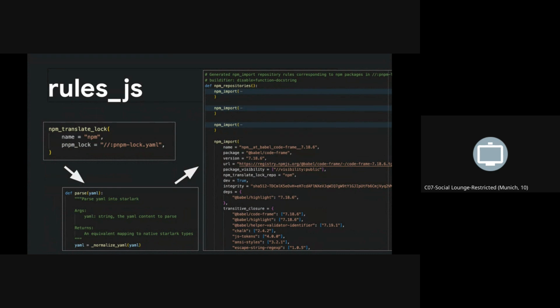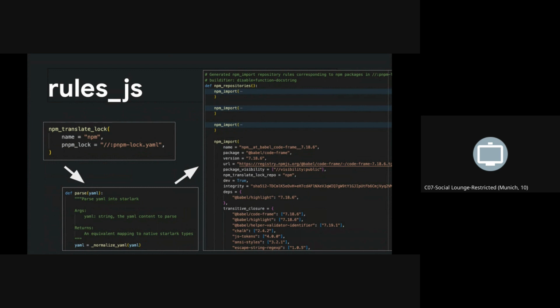So with rules_js, what we did was we depended instead on the pnpm lock file. And the pnpm lock file is unique. Not only does it give us the full list of the transitive closure, all the dependencies that we have in the repository, it also gives us what npm deps depend on what other deps, so we can build the graph. We know what users depend on as well from the lock file. To accomplish this, we actually wrote our own YAML parser in Starlark. It would be nice to have in Bazel core, but it wasn't there. So we wrote one of those.